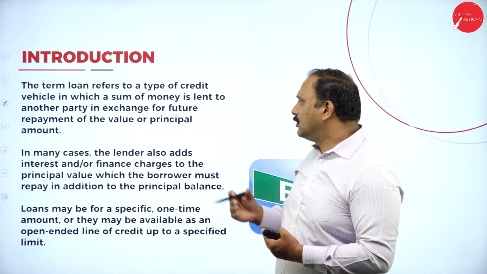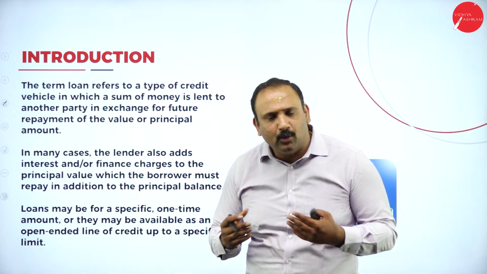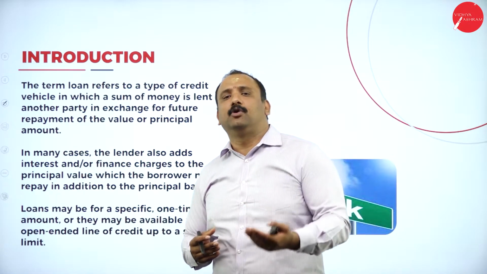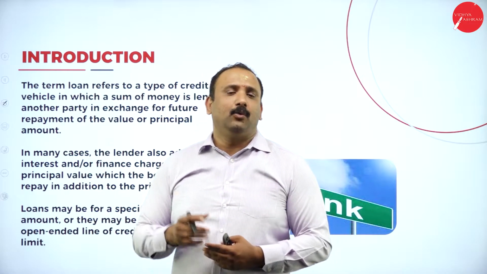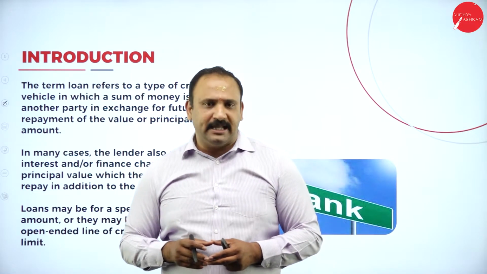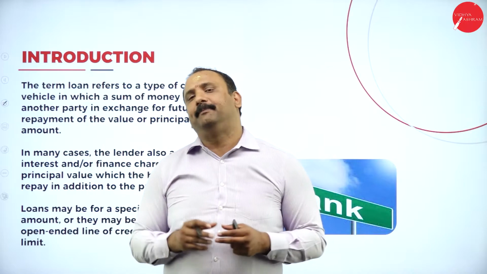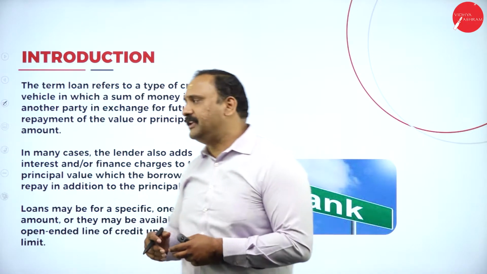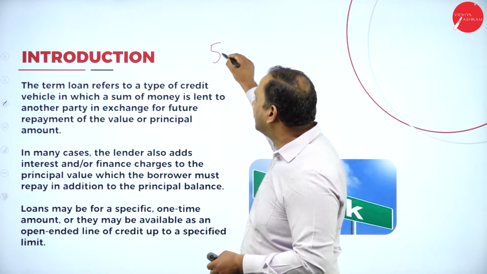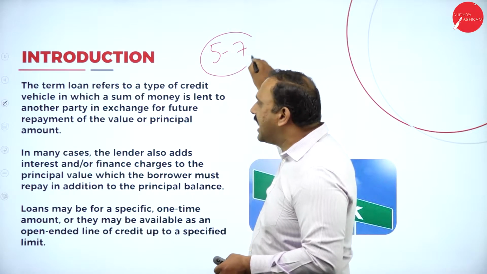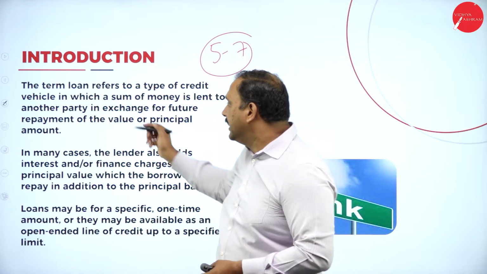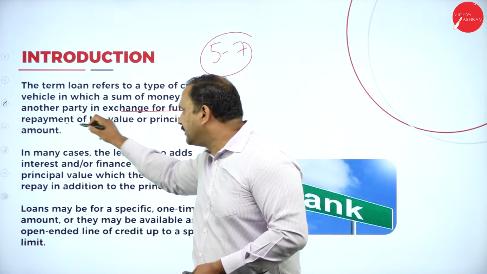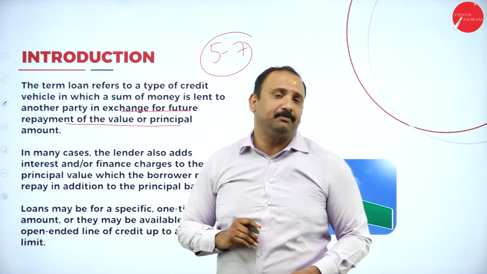Now, if you start looking into a vehicle loan, let's say that I borrow 10 lakhs to buy a car or a particular vehicle. Now, what the bank does is that it tells me that over a particular time period, let's say 5 years or 7 years, I have to return that money back to the bank at a particular rate of interest. So that is why I say in exchange for future repayment value of the principal amount.